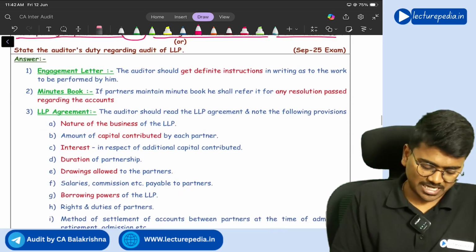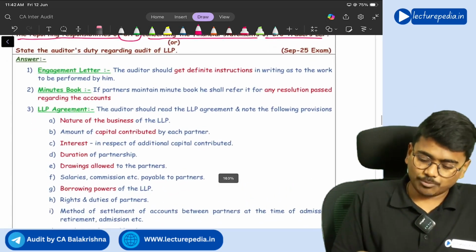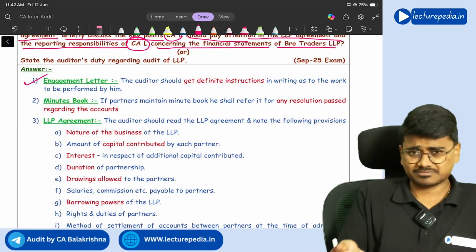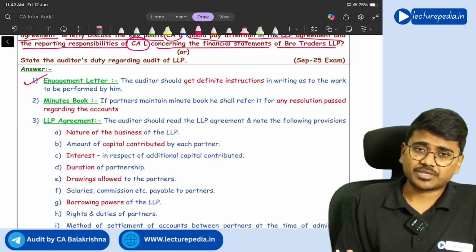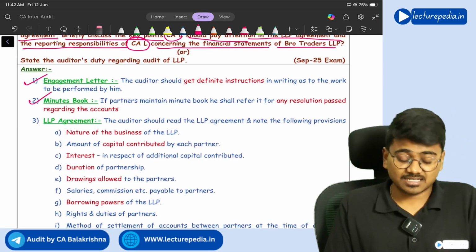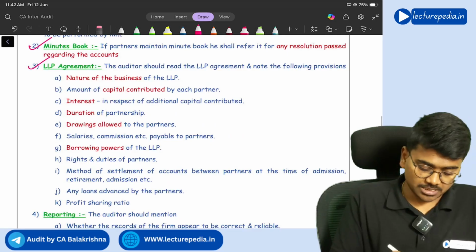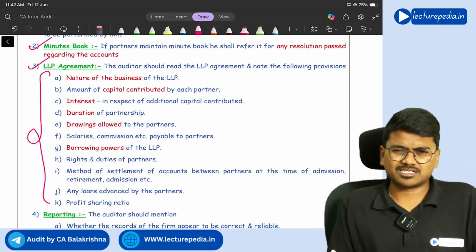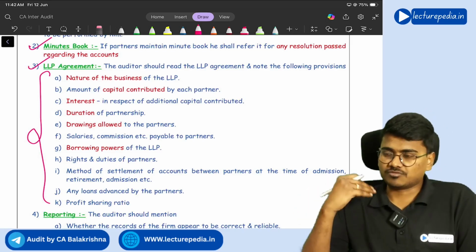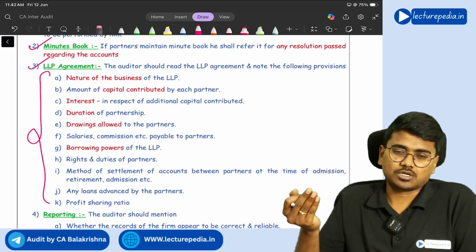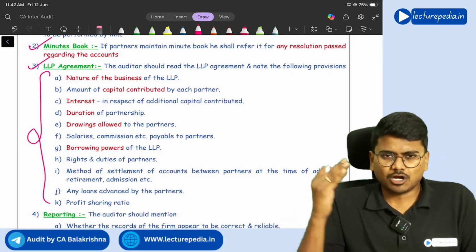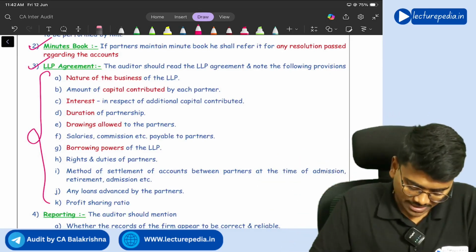So with respect to LLP, the points that you will consider while doing the audit of an LLP: you need to enter into an engagement letter, and you should also read the minutes of meetings, and you should read the LLP agreement and obtain all this information. These are all basic points only, like what is the profit sharing ratio, what will be the salary paid, how many partners are there, what is the nature of business of the LLP, what is the name of the LLP. All these basic points you have to understand.